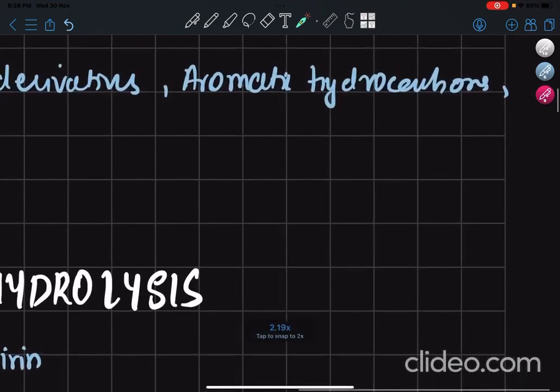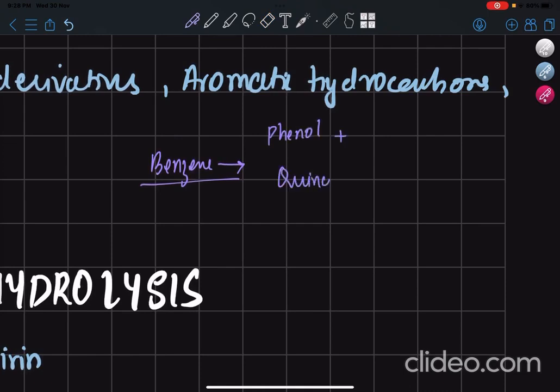Aromatic hydrocarbons, it is interesting. The example that is given here is benzene, which on oxidation will give 4 products. One is a phenol, or monohydroxybenzene. Then we have quinol and catechol, which are basically, in layman's language, dihydroxybenzene, but it should be parahydroxyphenol for quinol.